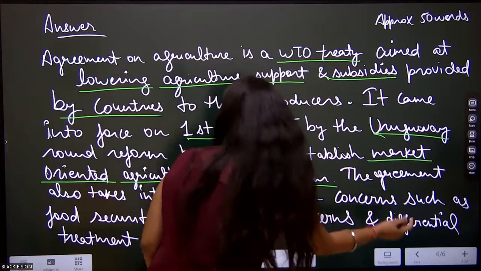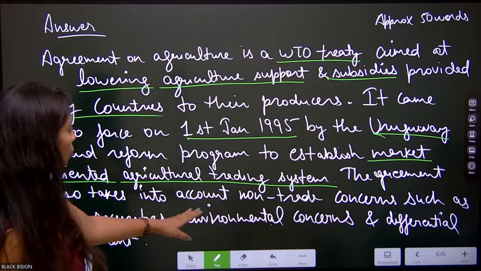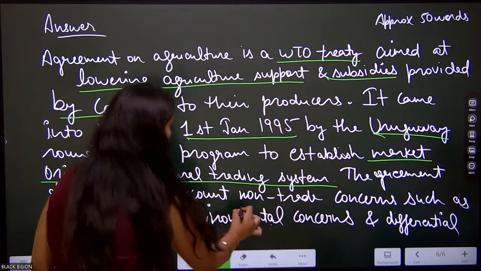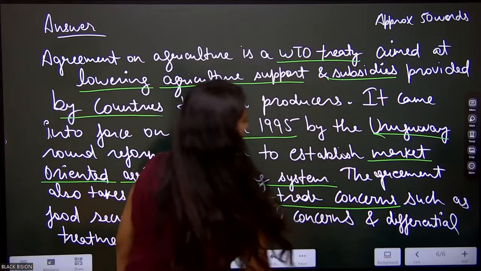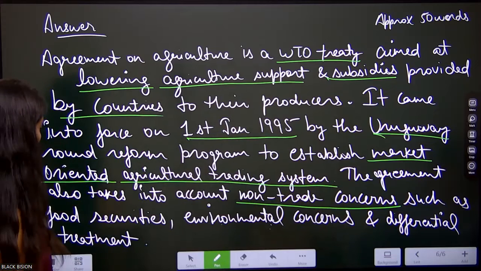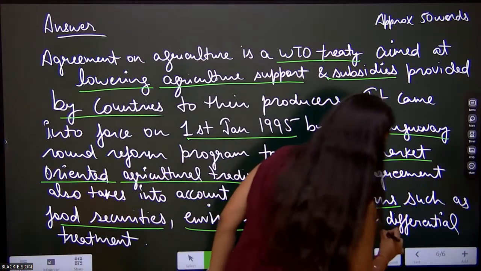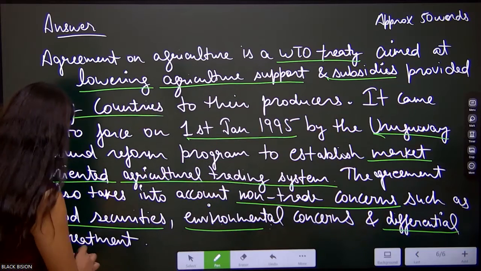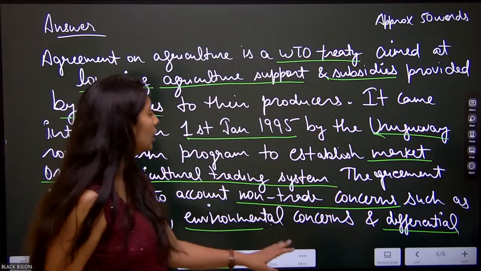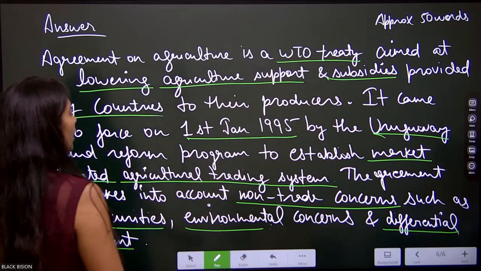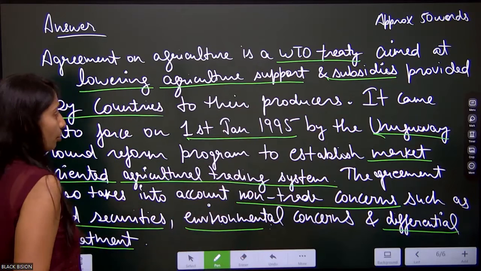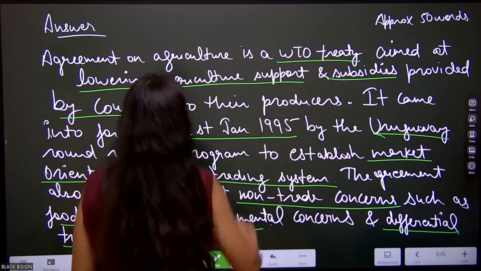Okay, so the agreement also takes into account non-trade concerns such as food security, environmental concerns, and differential treatment. So in this answer, if you focus on the keywords, we have taken all the important points. That is, it is a WTO treaty.